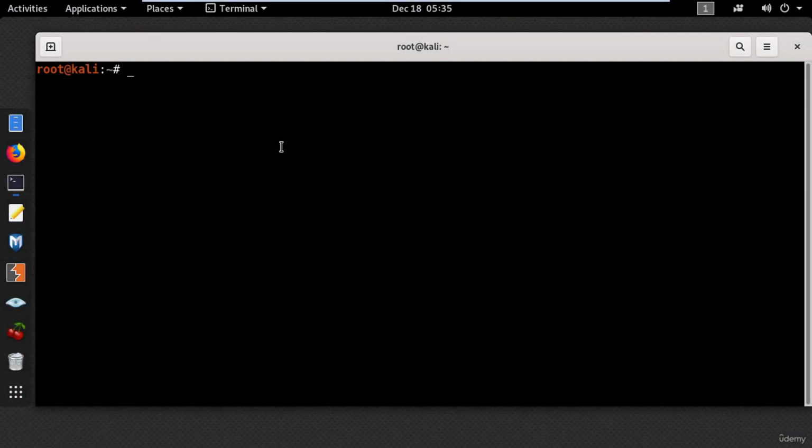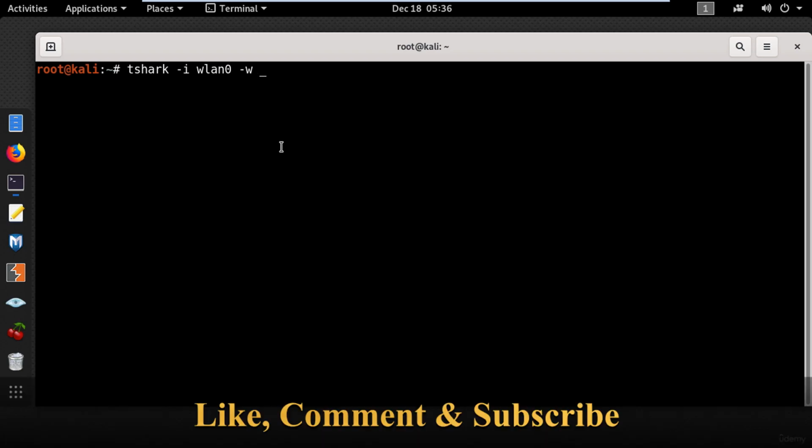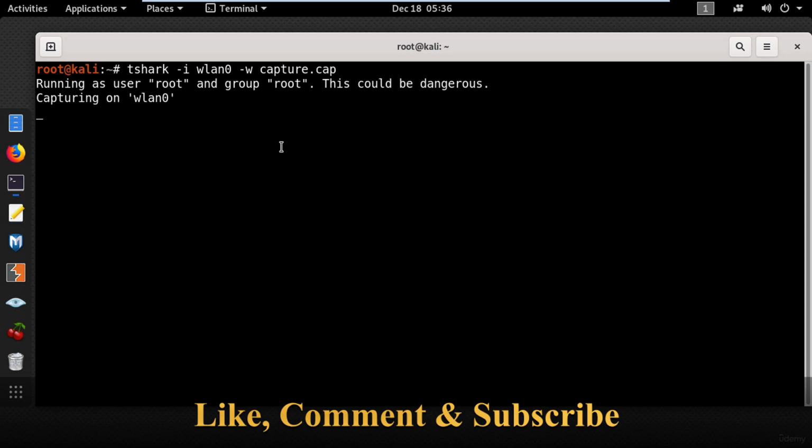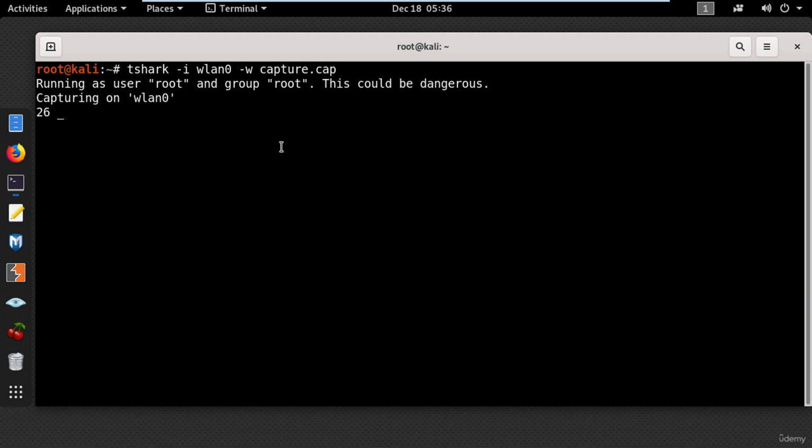Okay, so in this tutorial I will show you how to sniff login information from the captive portal. So first off, make sure the access point is up and running. Then in the terminal type tshark and set the interface to $0 and use -w to store the data in a file. So I'm going to put capture.cap for the file and press enter. And now I'm capturing packets on $0 interface in a file called capture.cap.